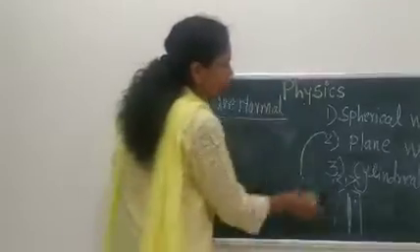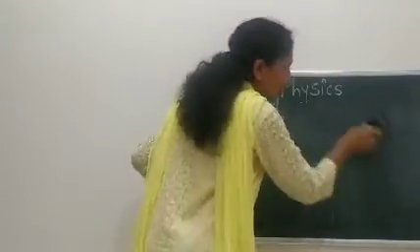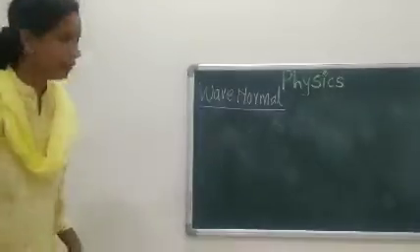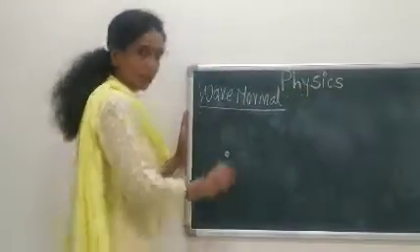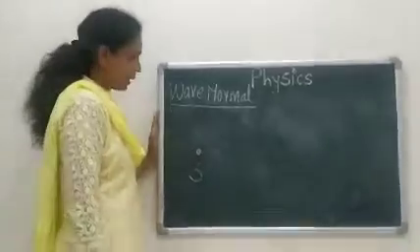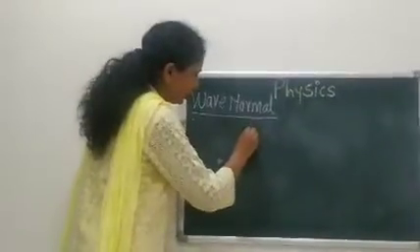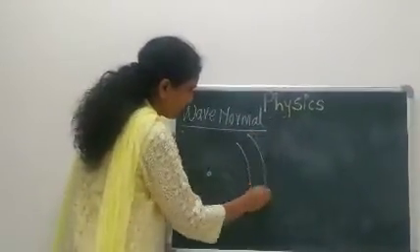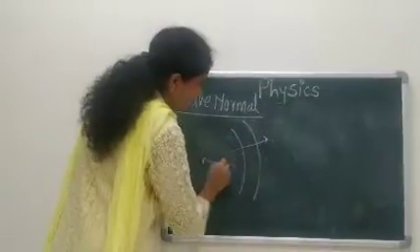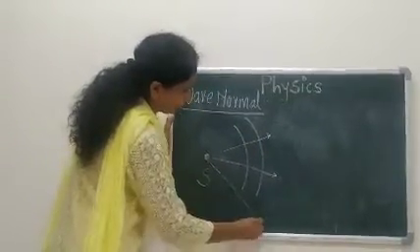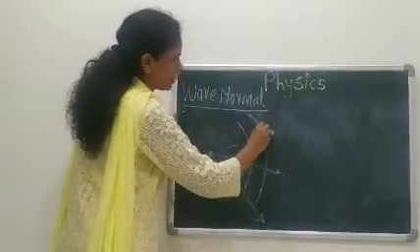Let us draw the two figures for spherical wavefront as well as the plane wavefront. Suppose this is nothing but a source S. From this we get the spherical wavefront. Okay, and this is nothing but a wave normal. What is this?